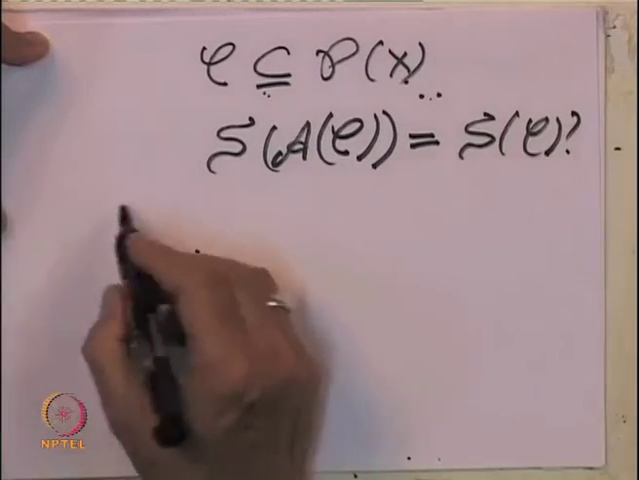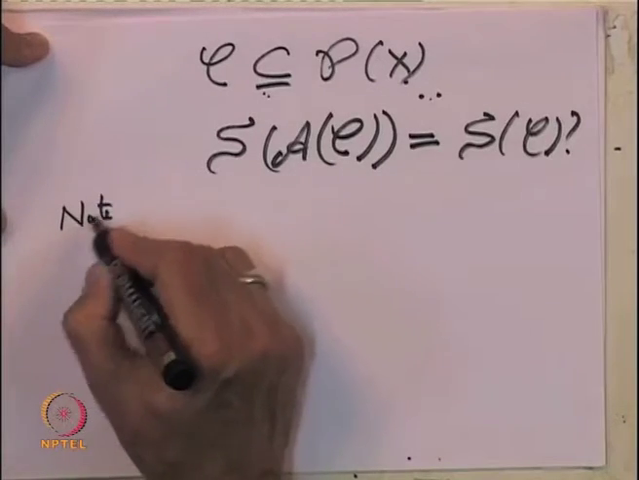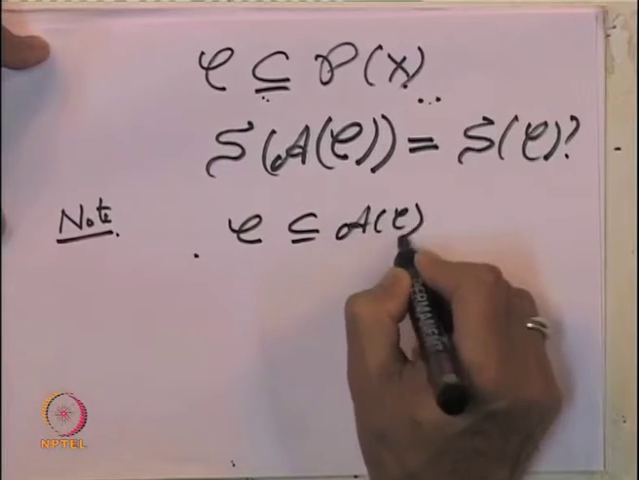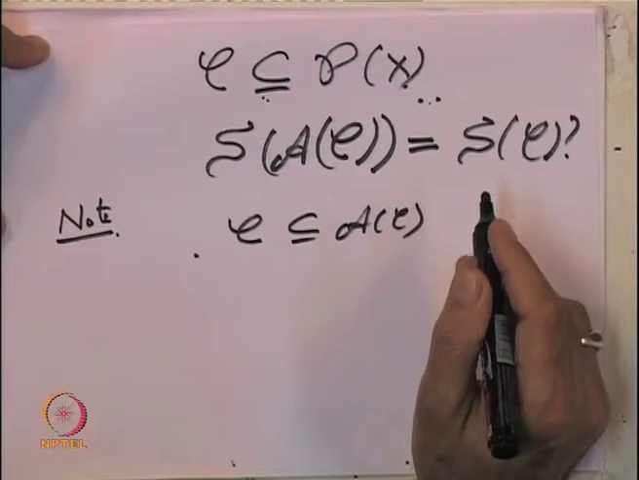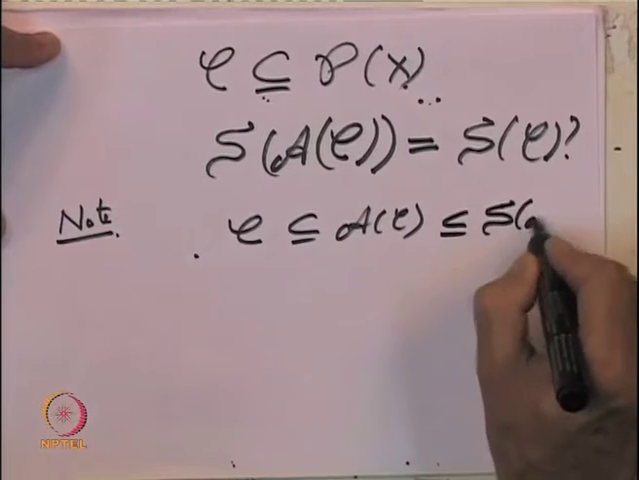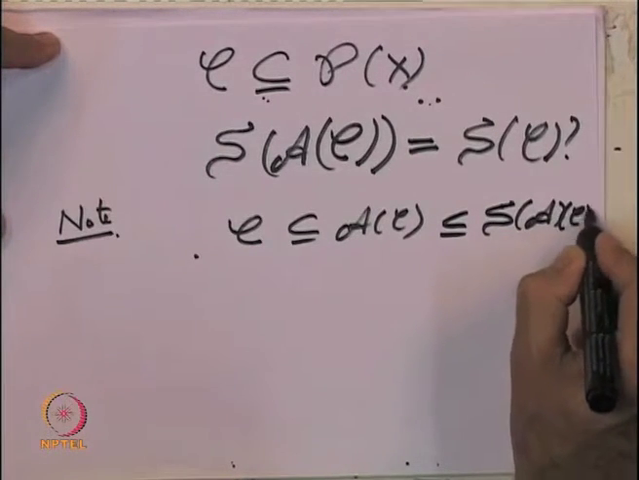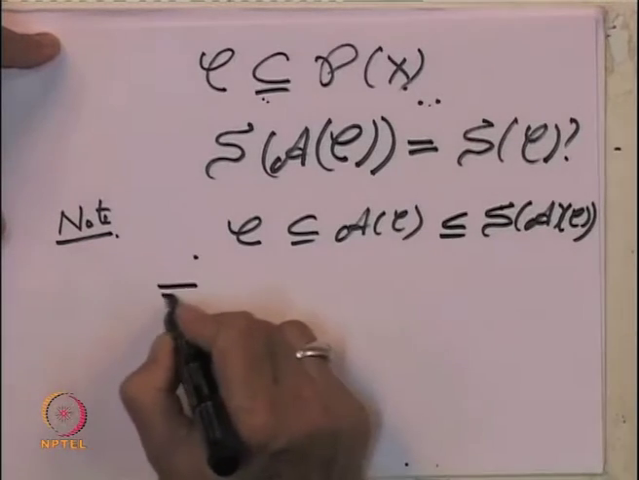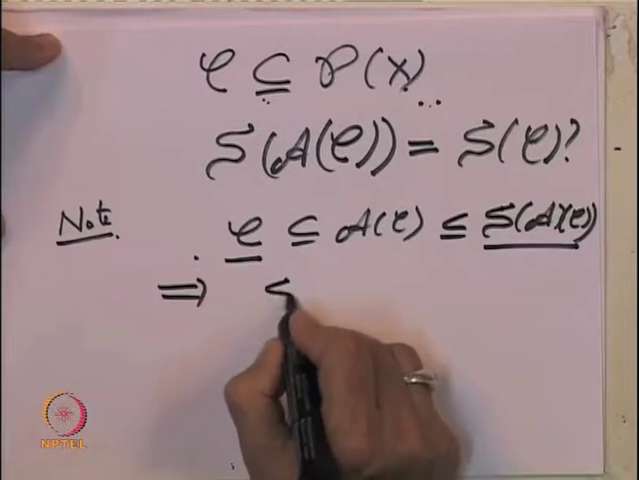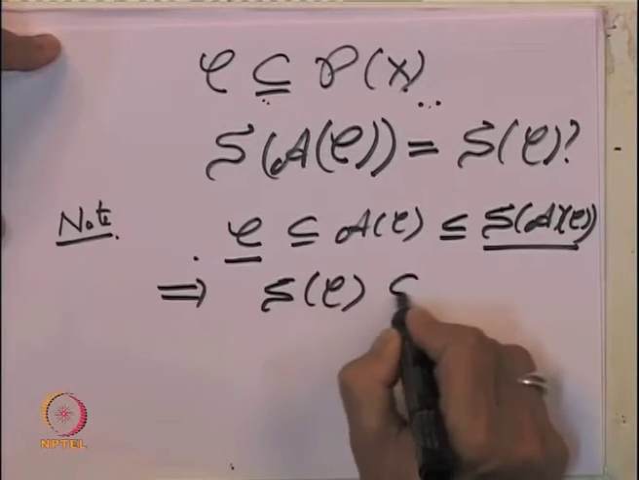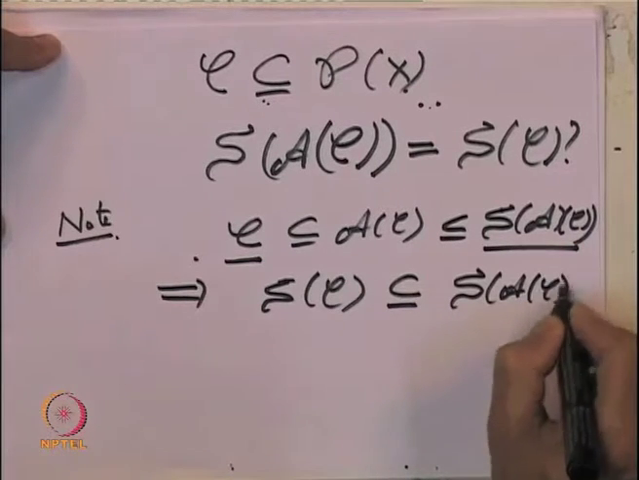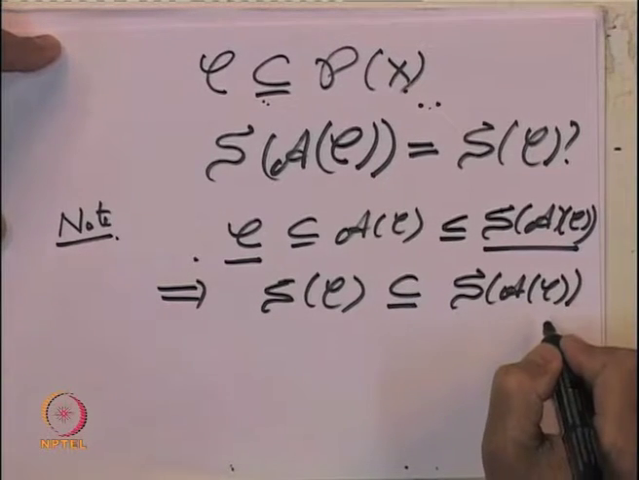So, let us observe. Note C is contained in A of C, which is contained in S of A of C by very definition. So, that implies C is the collection which is contained in the sigma algebra. So, that means the sigma algebra generated by C is contained in the sigma algebra generated by the algebra generated by C. So, that proves one way.